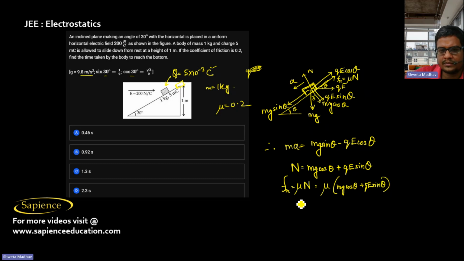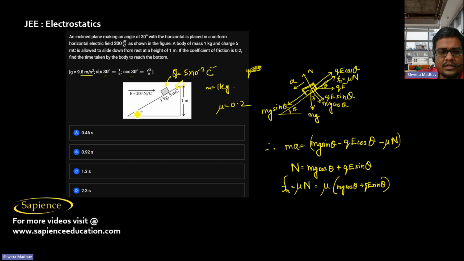So now ma, that is mg sin theta minus qE cos theta minus the friction, which is mu N. So then from here we can find out the acceleration. And when we find the acceleration, then we can say the height is 1 meter.